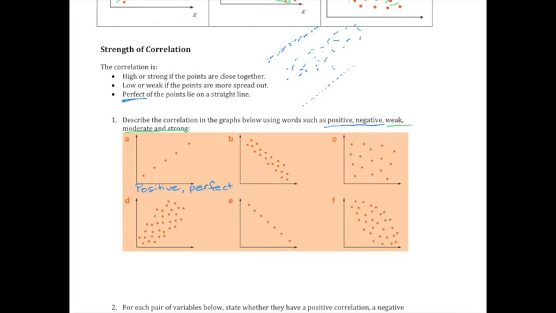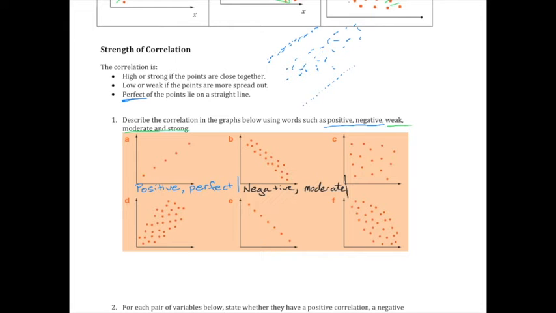Okay, take a moment. What about B? And you might think of B in relation to the other graphs. Negative, definitely. And another? Moderate, I like moderate. Or even strong. I wouldn't strongly disagree.